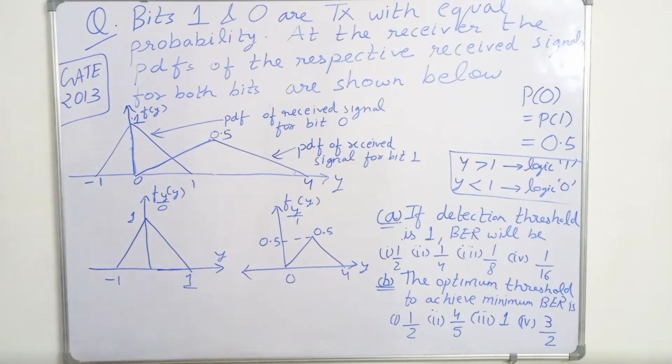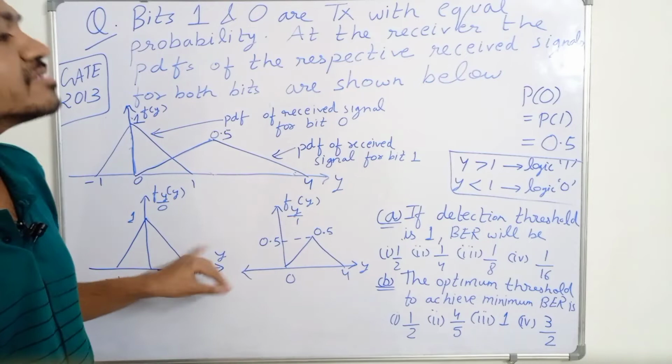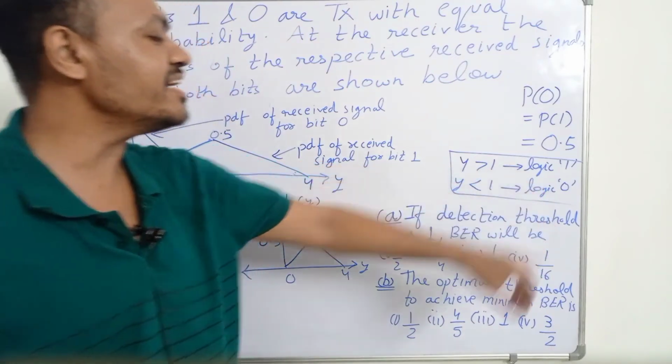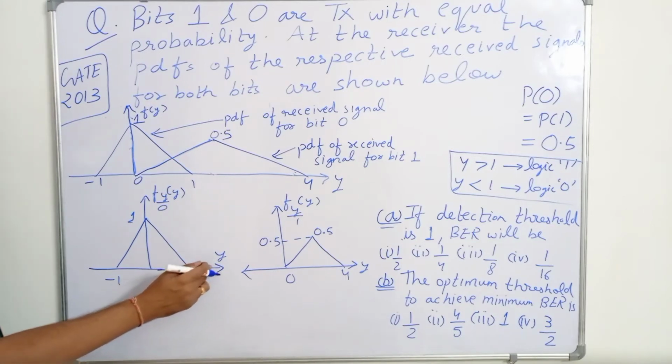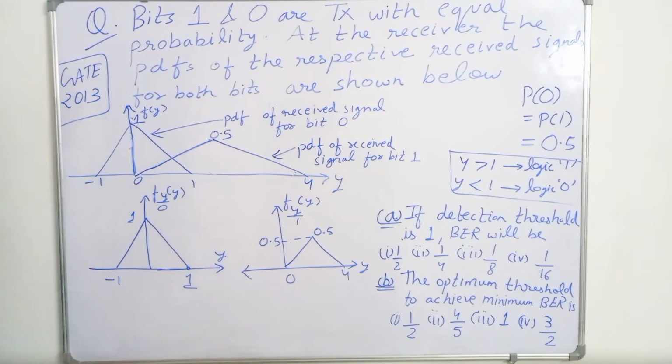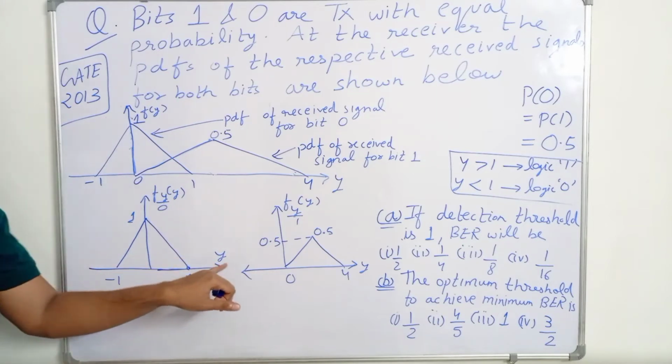So this is for 0, and the threshold for 1 is y greater than 1, but in this figure you can see there is no value of y greater than 1, because for greater than 1, y is 0.